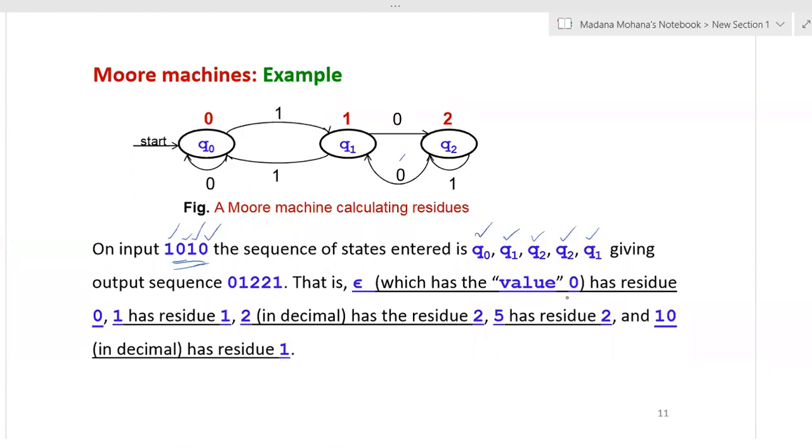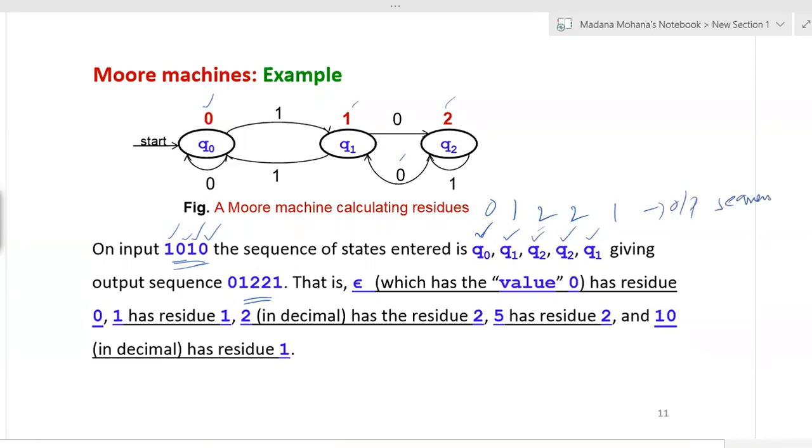Now, the output sequence is also generated here. Whatever states are included in the sequence, we write their outputs. The first state is Q0, and the Q0 output is 0, which you can see on top of the state. Then Q1 state, Q1 output is 1. Then the next state is Q2, Q2 output is 2. Next state is again Q2, output is 2. Next state is Q1, Q1 output is 1. This is nothing but the output sequence.